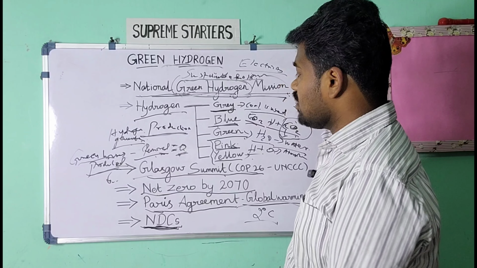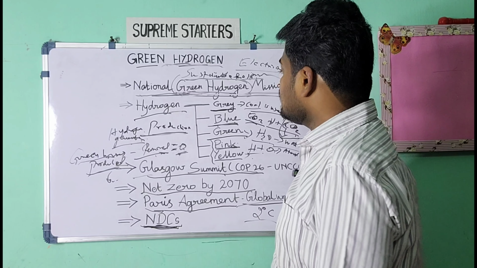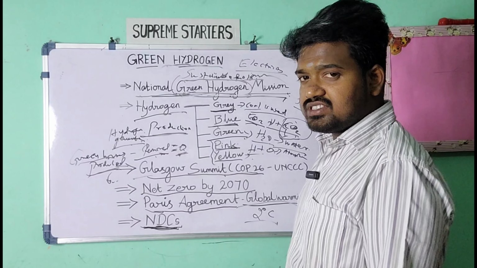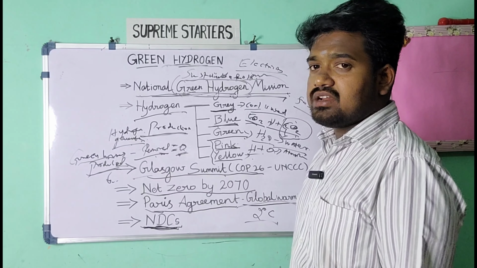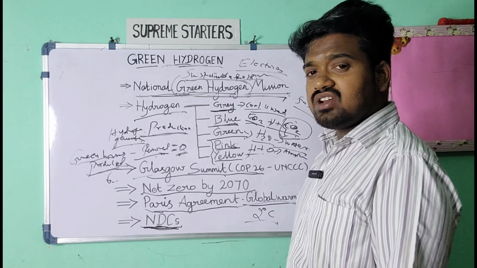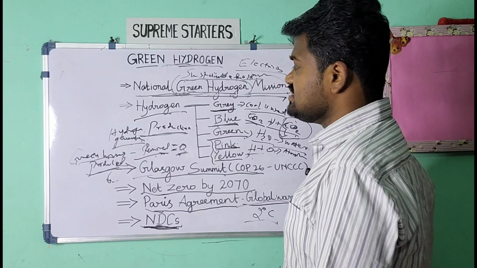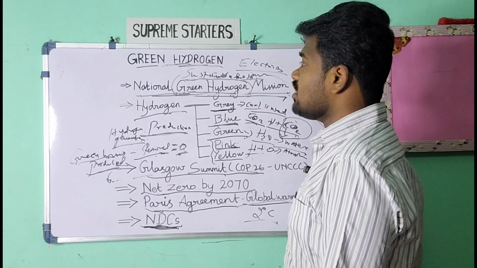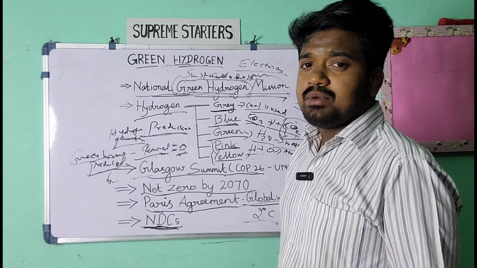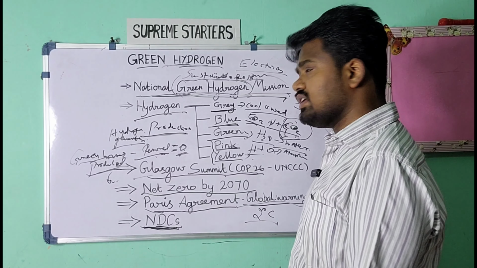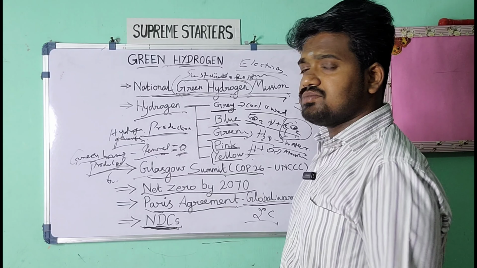In this case also, as we have seen in the explanation, it can be used as a substitute for fossil fuel in the transportation sector and also in steel manufacturing, ammonia production, electricity production and fertilizer production. In all the above industries, it can substitute fossil fuel as a source of energy. So this is all with respect to green hydrogen. Once again, I am repeating that this is a very important topic. You can use it for most of the answer writing with respect to the GS papers.